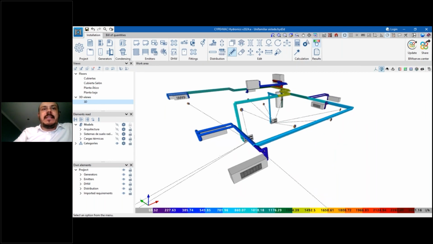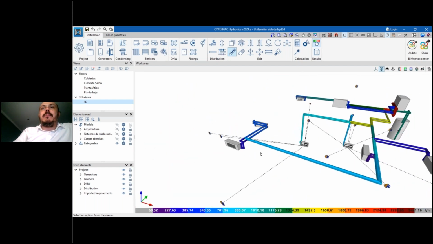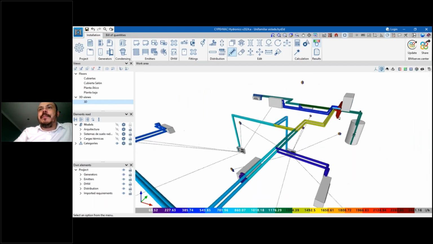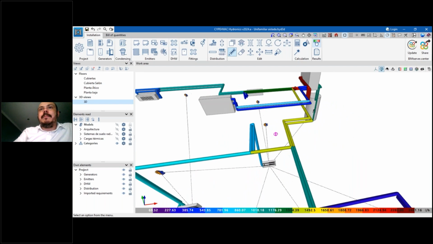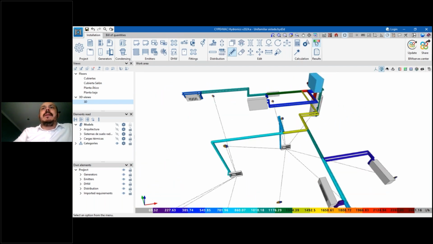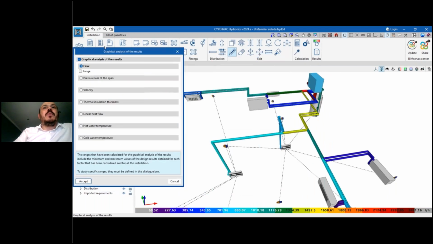And here I can see, for example, this bar. So the flow, it's in liters per hour, ranging from 69 to 244. And I can see that in the different pipes in my building, okay? So here near the unit, we can see that the flow is much higher, as was expected, okay? But there are other types of results that we can do the same.